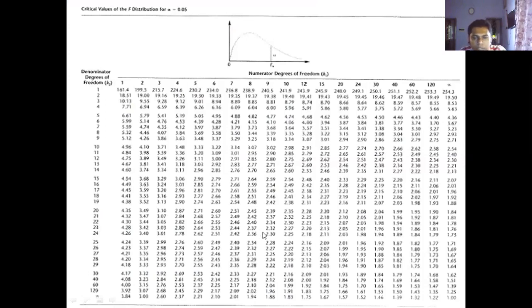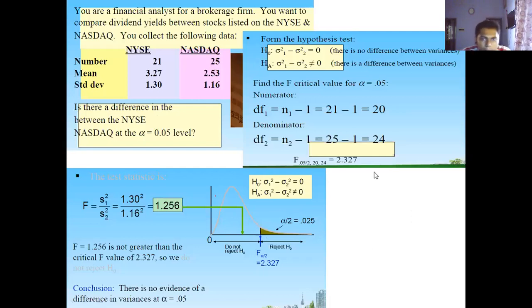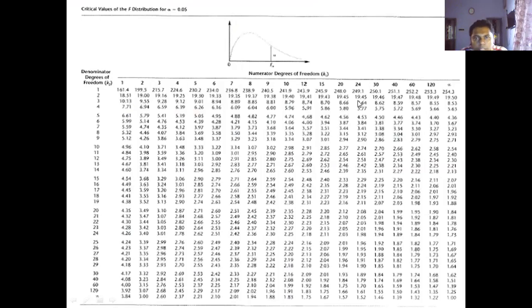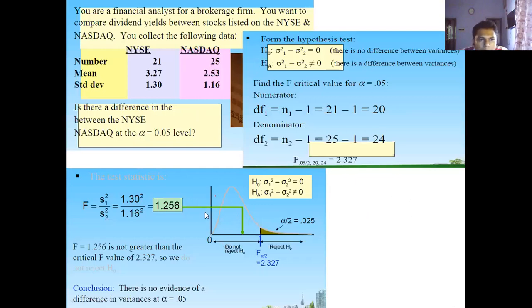In this case, you can compare it with the value of 1.256. Here I think the value is not mentioned correctly, because this is 20 and 24, and it is not representing it perfectly. It is giving a value of 2.03 or something like that. But anyway, it is obviously greater than 1.256.